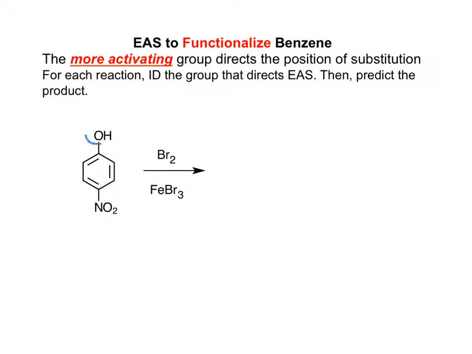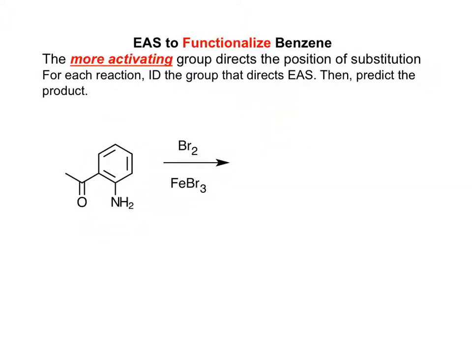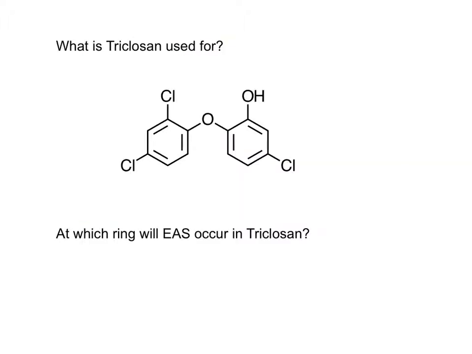The alcohol group is activating, the nitro group is deactivating. So the product of this reaction is the bromine ortho to the alcohol group. Identify the more activating group and then stop the video and draw the product of this reaction. The amine group is more activating than the ketone group, so the product is, remember that the amine group is an ortho-para director.